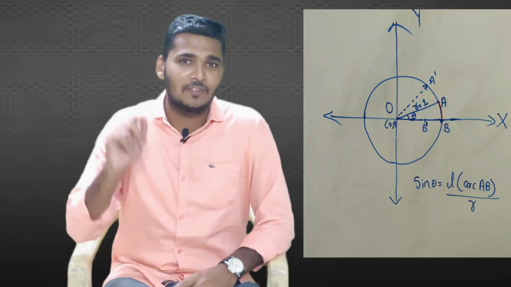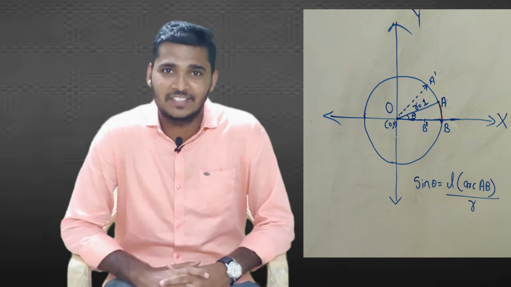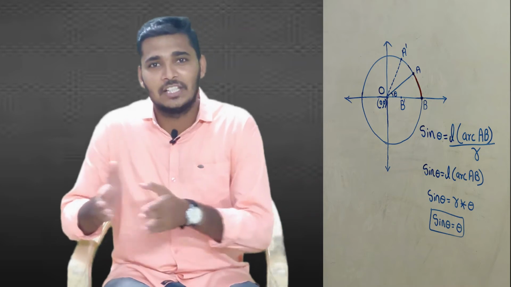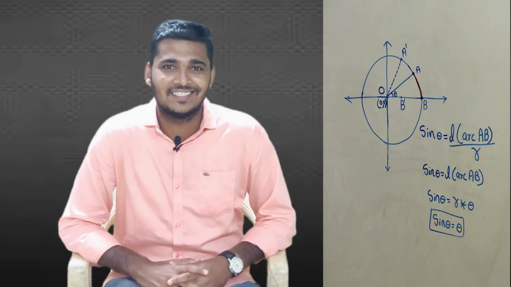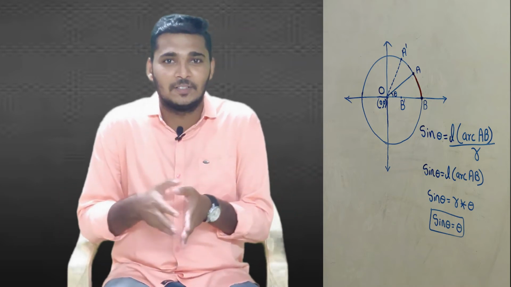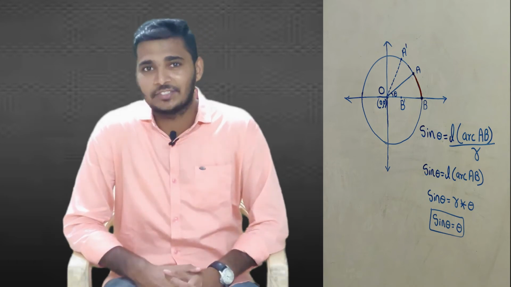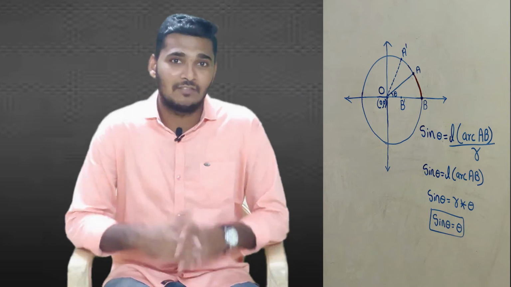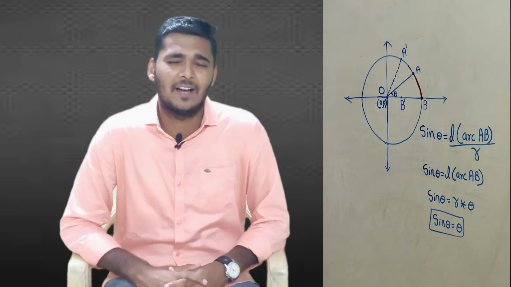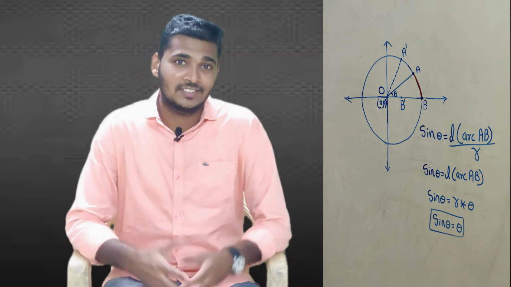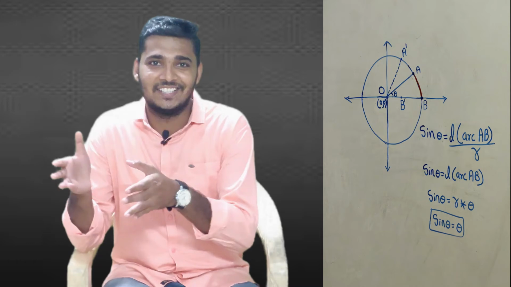So what will be the value of sine theta here? It will be the length of that arc divided by the radius, right? The radius is 1, so the value of sine theta will be equal to the length of that arc. Now, in geometry we have learned the formula for the length of an arc. It is nothing but the radius multiplied by the angle subtended at the center, that is theta. So here the radius is 1, so sine theta will be equal to theta, and thus this magic happens.